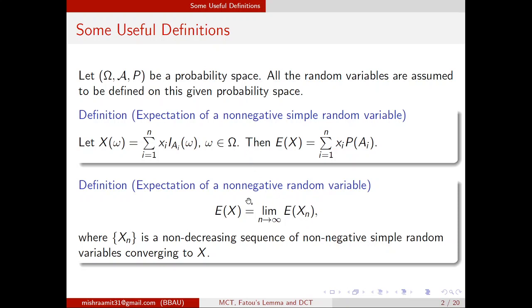So we can find the limit of this. How can we find the limit and why? Because X_n is a non-decreasing sequence, so by properties of expectation, E[X_n] will be a non-decreasing sequence. So whether it converges to a finite number or diverges to plus infinity, there is no problem in taking the limit.